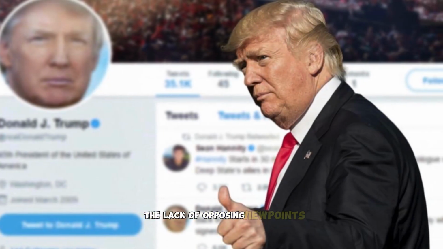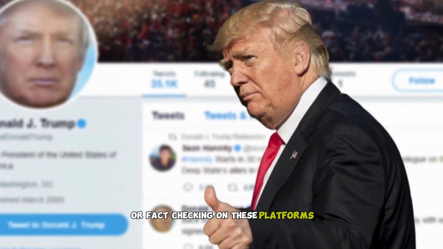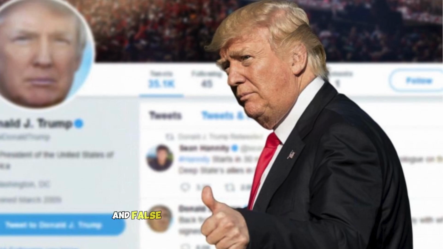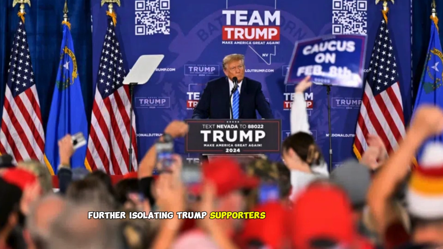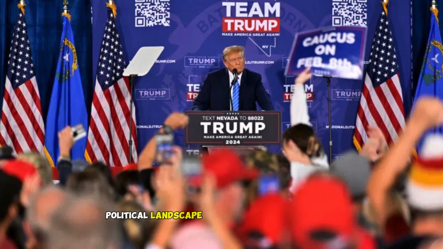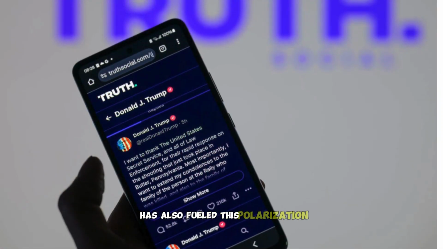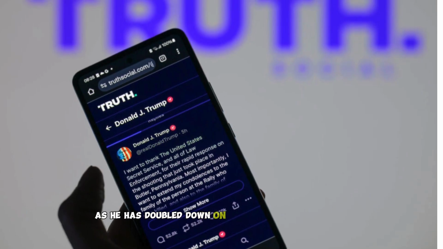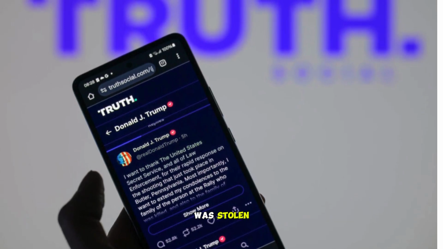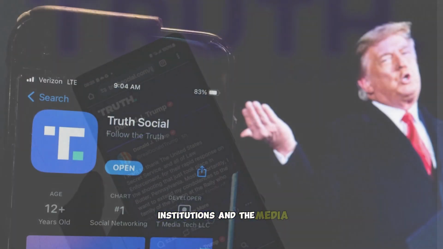The lack of opposing viewpoints or fact-checking on these platforms allowed conspiracy theories and false information to flourish unchecked, further isolating Trump's supporters from the broader political landscape. Trump's continued rhetoric, both on Truth Social and in public appearances, has also fueled this polarization as he has doubled down on claims that the election was stolen and has frequently criticized political leaders, institutions, and the media.